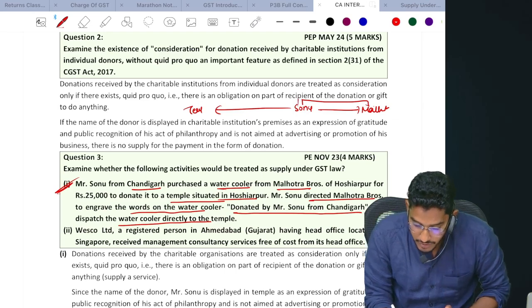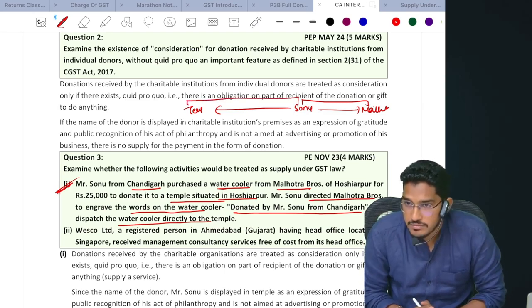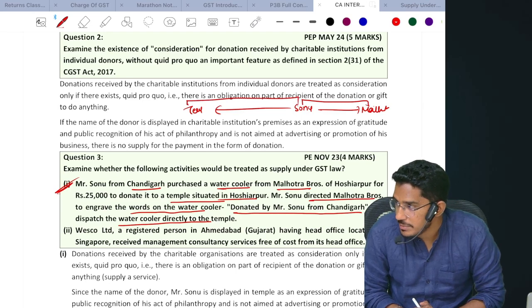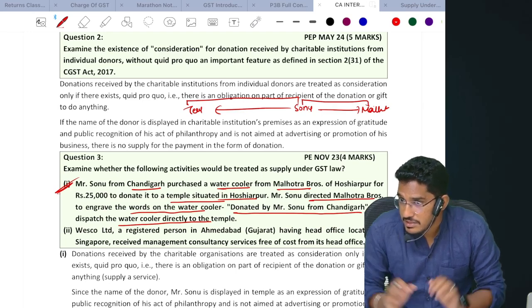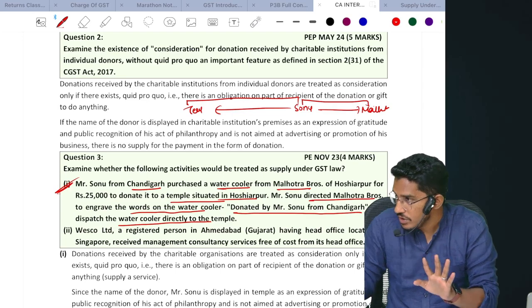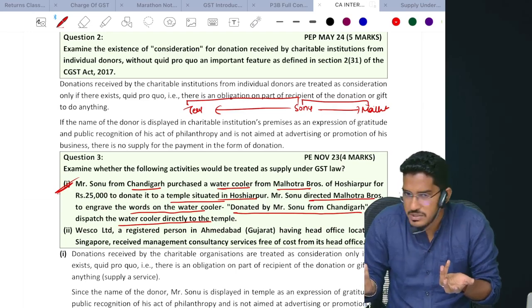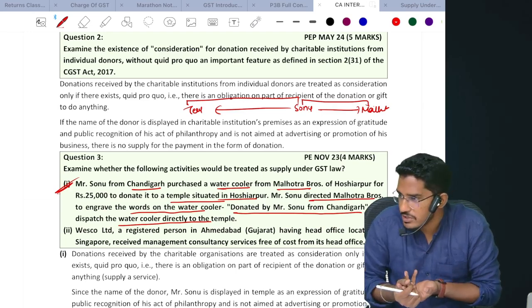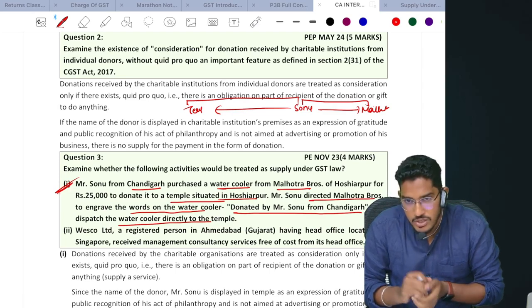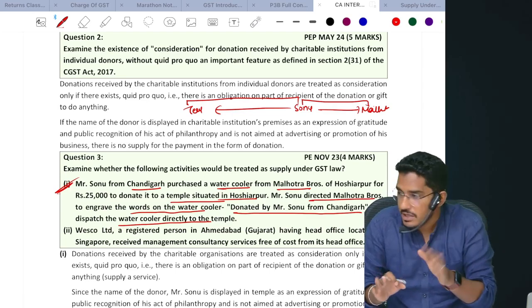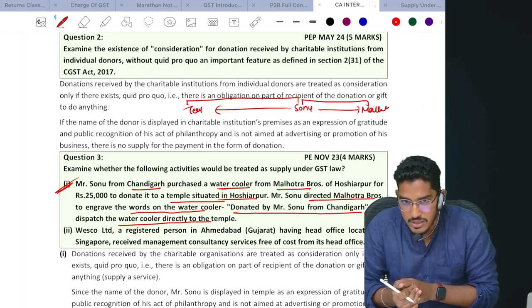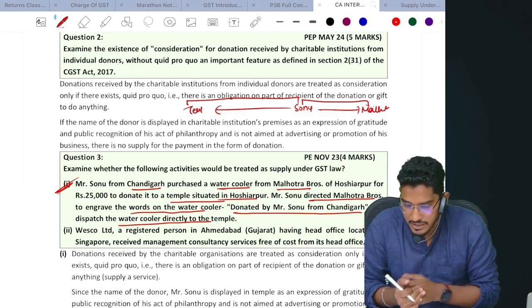Now whatever donation Sonu has done to the temple, that is not a supply. Why? Because there is no quid pro quo. Name was engraved. What was engraved? Just 'donated by Sonu'. Is that in the nature of marketing? It is not giving any business name, what the products are and all, no explicit advertisement. So donation, name is engraved, but there is no explicit publicity. So it cannot be treated as supply. There is no quid pro quo. Good.